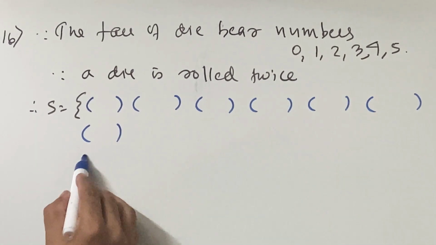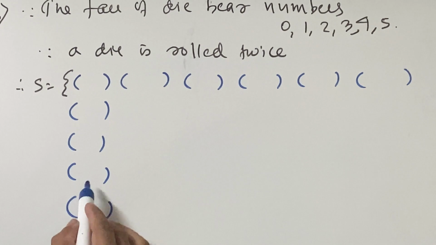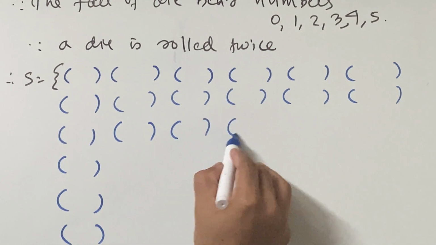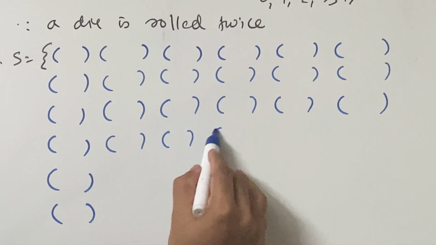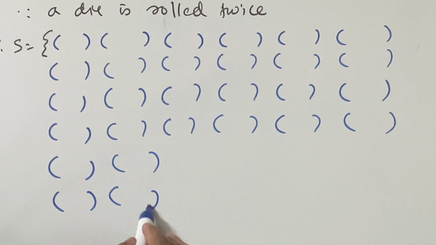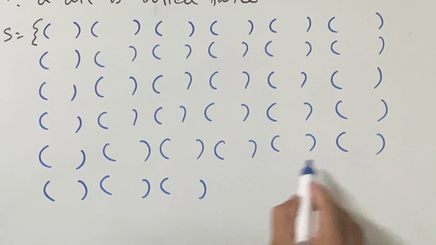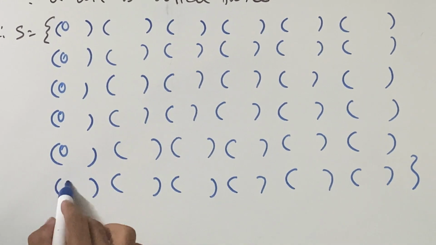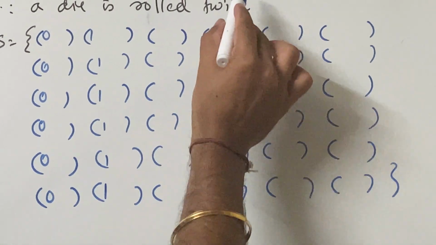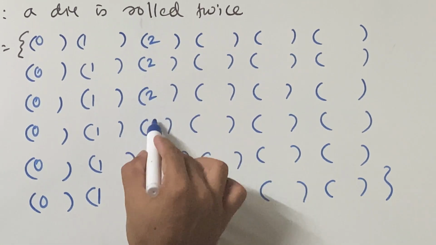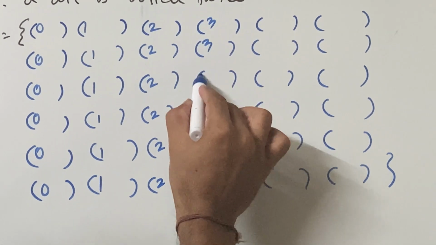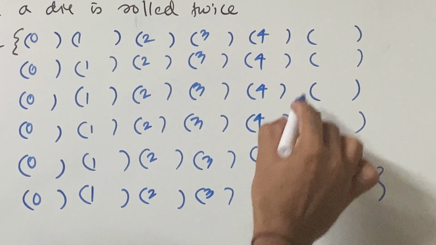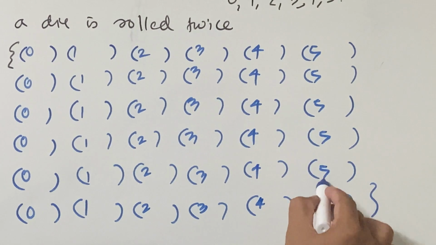Just like a die has 1 to 6, here they have 0 to 5, that is 0, 1, 2, 3, 4, 5, this is 6 numbers. And then the same way you write for 2 dice, the same thing over here, but a bit of change will happen. So put over here, this is 0, this is 0, over here 1, because you got the numbers 0, 1, 2, 3, 4, 5. So this is 2, this is 3, this is 4, this is your 5, you don't have 6, so you will not put 6 over here.